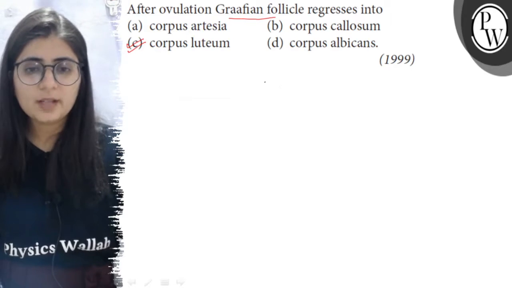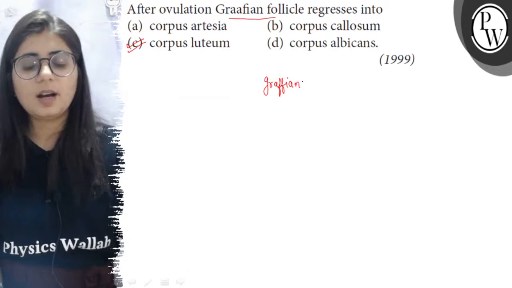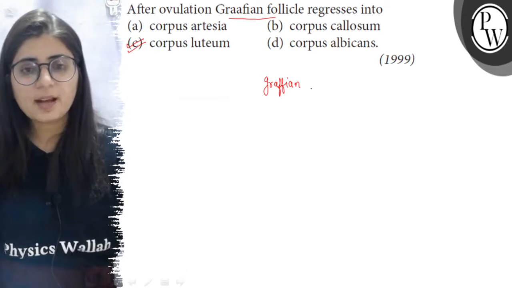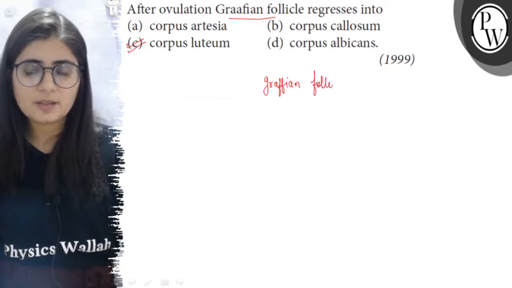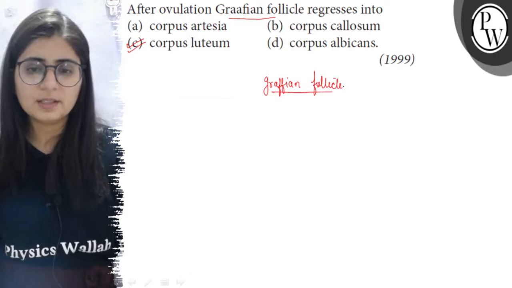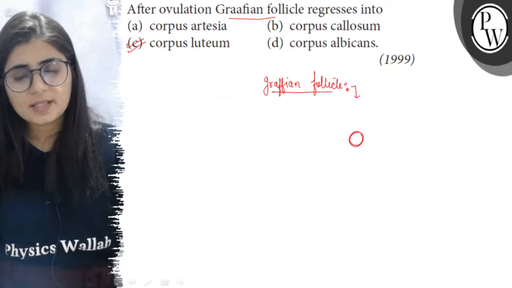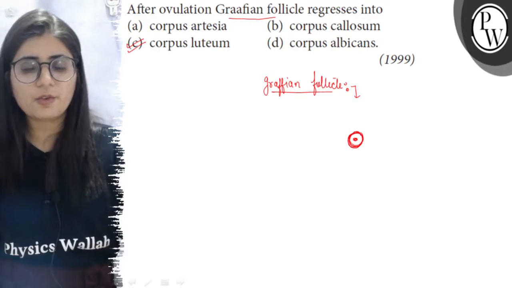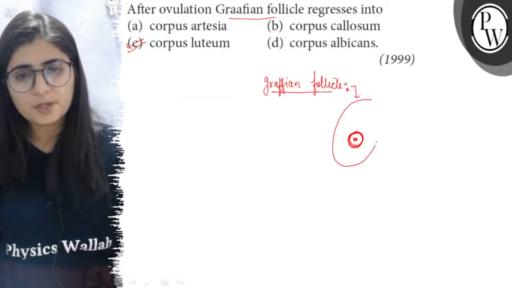In the ovary there are follicles which have the oocyte surrounded by the follicular cells. So the entire structure is known as a follicle. The fully grown follicle is known as the Graafian follicle. Now the Graafian follicle consists of a secondary oocyte which has the zona pellucida, a layer of glycoprotein around itself, and a large number of follicular cells. So these are the follicular cells.